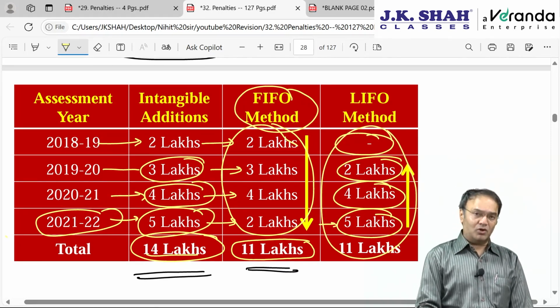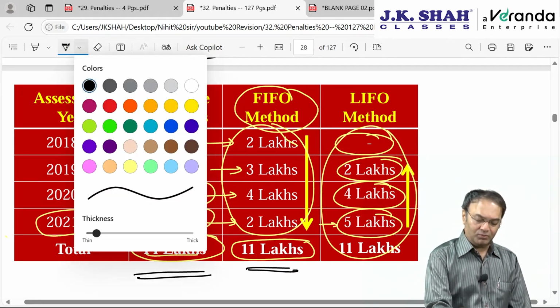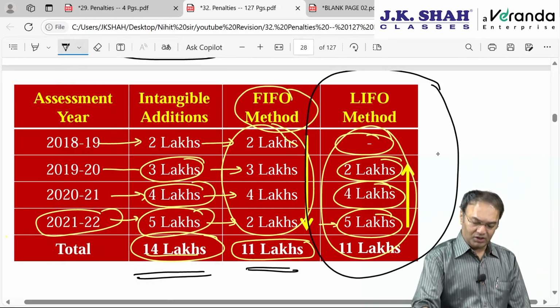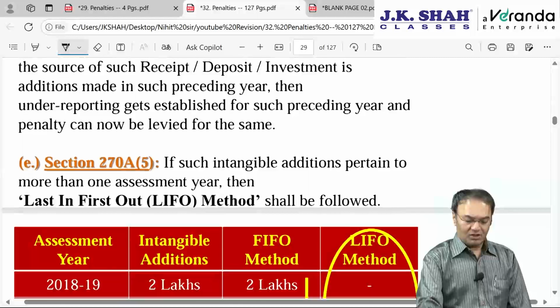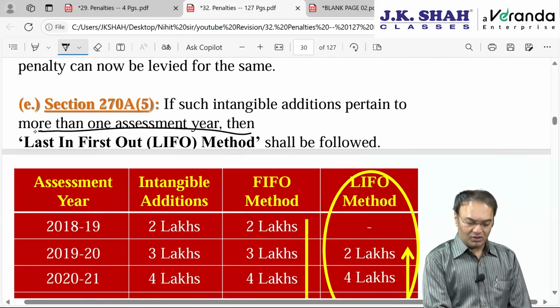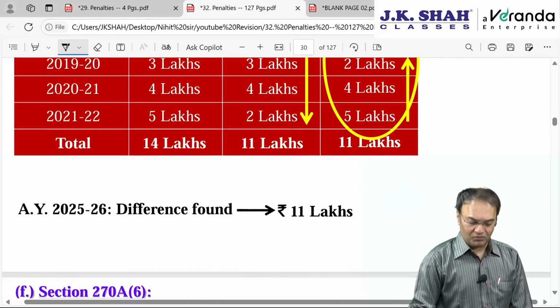Which method to be followed? It's been clarified that the LIFO method is to be followed. This particular thing, the LIFO method, last in first out, is to be followed. Okay, remember this can come in the form of an objective question, MCQ.